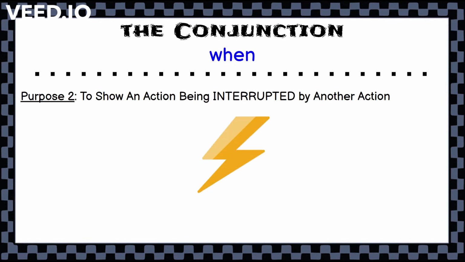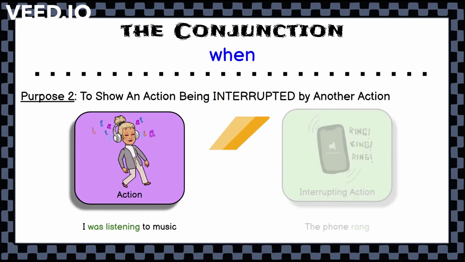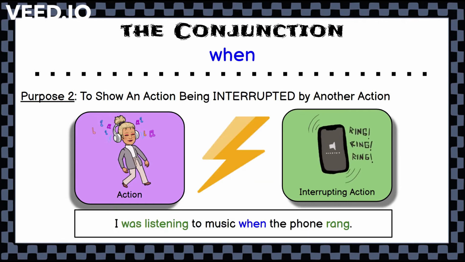The next purpose of the conjunction when is to show an action being interrupted by another action. Let's take the action, I was listening to music. This is a continuous action. It wasn't just listen to music once. It was happening over a certain amount of time. Then all of a sudden, me listening to music was interrupted when the phone rang. To show the sentence form of this, or when we would use when, we put it in the middle. So I was listening to music when the phone rang.